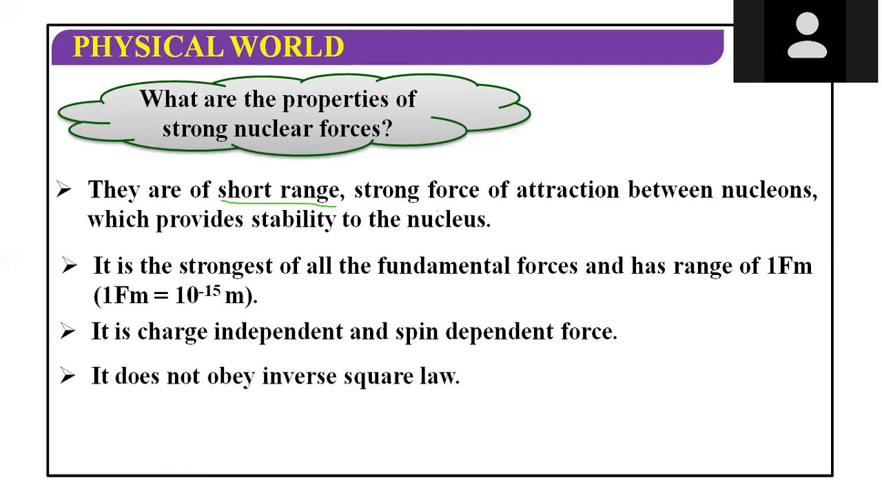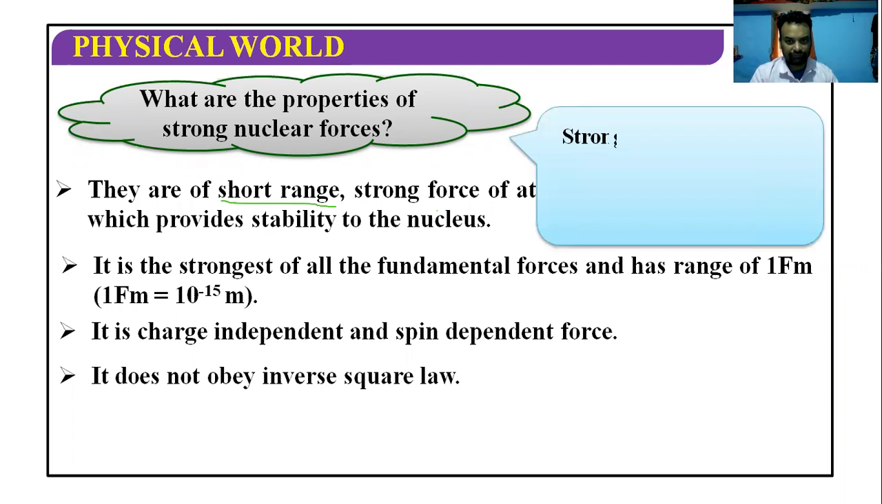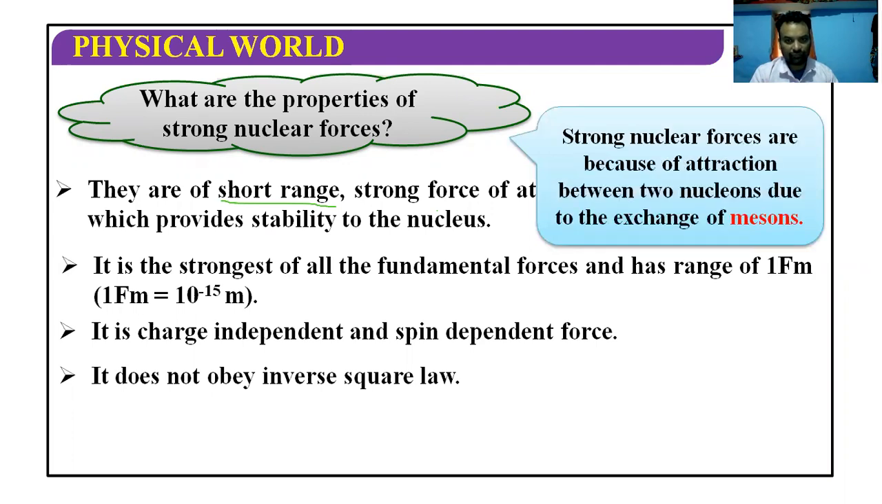It does not obey the inverse square law. Within the nucleus, if the neutron and neutron are at the center, then the force will remain the same as the force on the edges of the nucleus. So wherever the particles are within the 1 Fermi distance, whether they are close to the center or away from the center, this force does not depend upon that. In the center and in any part of the nucleus, the magnitude of the nuclear force is the same. So it does not obey the inverse square law.